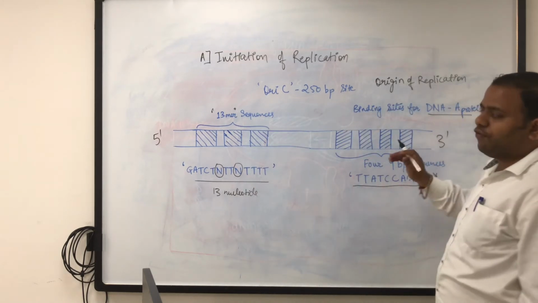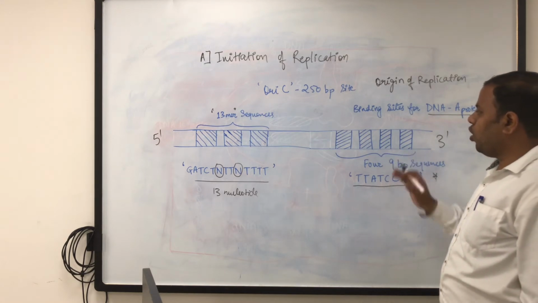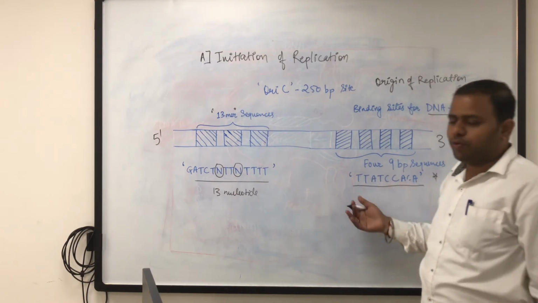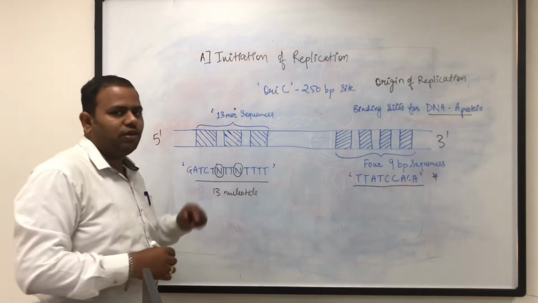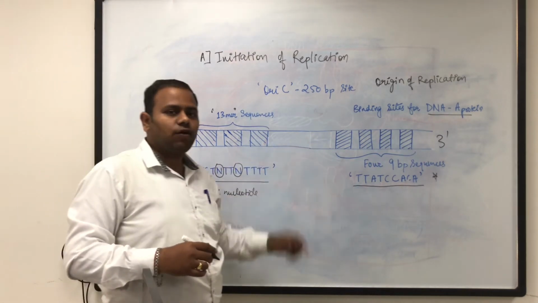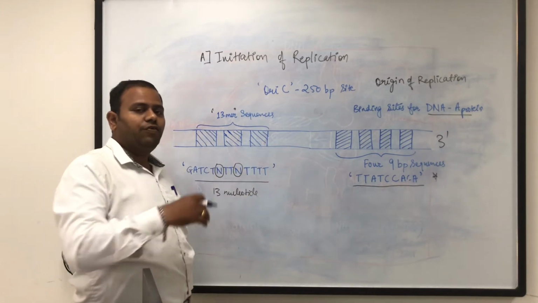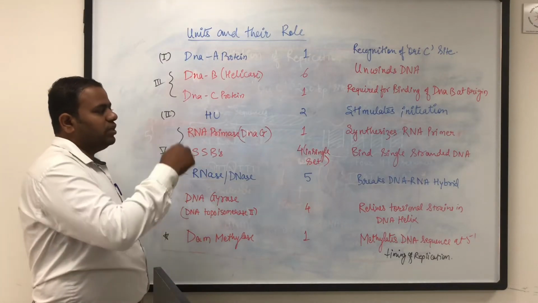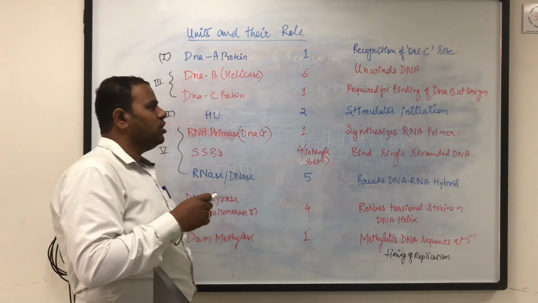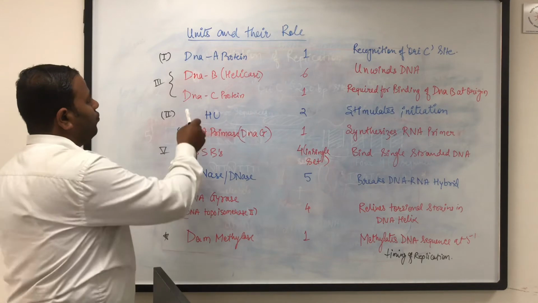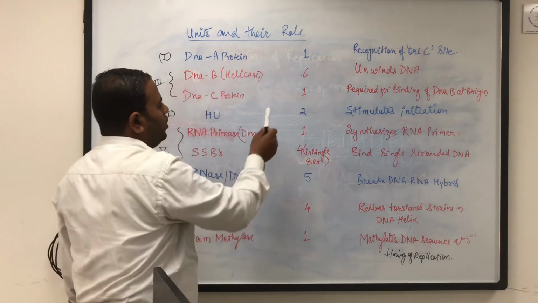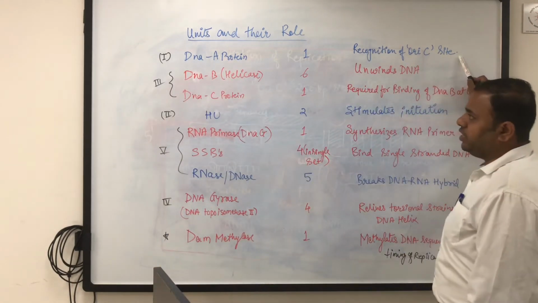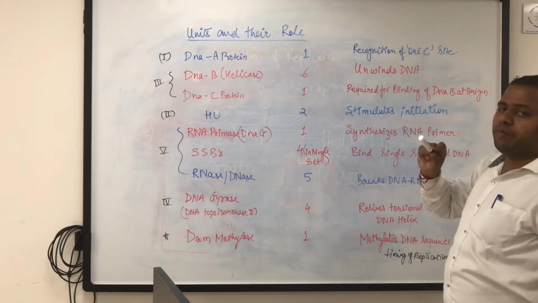Now the DnaA protein, the first protein of the replication complex, binds at this position, which is followed by the binding of different subunits. At least 9 different subunits bind at the start of replication at this site. So let's see the different subunits in detail and their roles. Here the first protein is the DnaA protein. The number of subunits is only 1. It binds at the recognition site, the OriC site, at the 9 base pairs, in 4 sets.